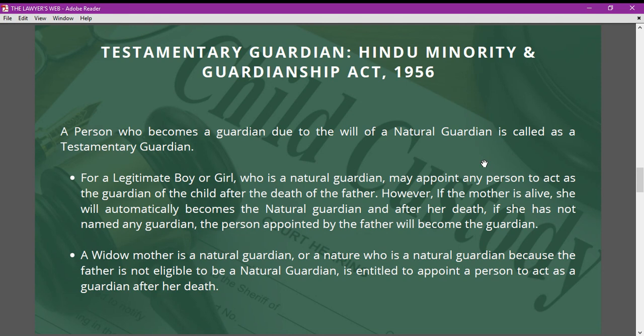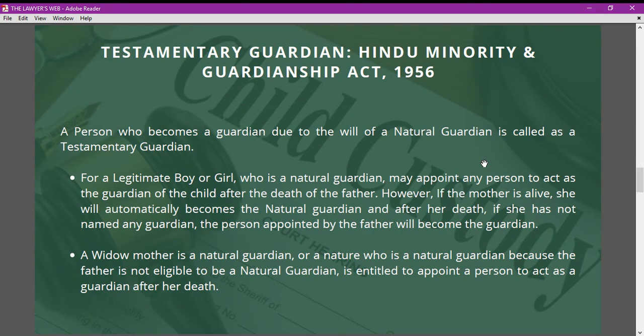Because, as we have already seen, in the context of a legitimate boy or girl, the father is the natural guardian at the first instance. And if the father dies and the mother is alive, then the mother will automatically become the natural guardian. After her death, if she has not named any guardian, the person appointed by the father will become the guardian.